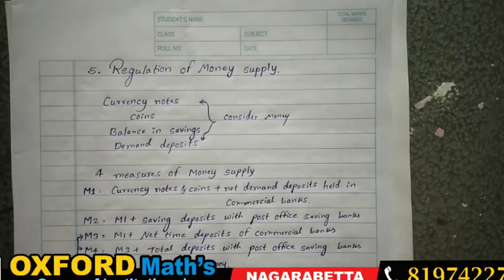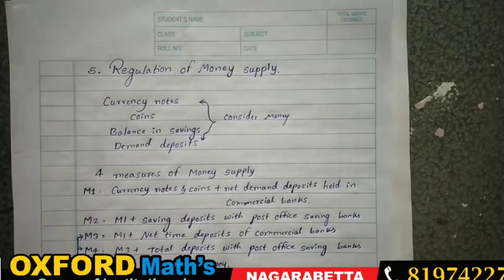So my dear students, money does not mean only the currency notes or coins. Even some other additional money which cannot be supplied in our hand is also considered as money. For example, whatever savings you have kept in a bank and whatever money you have deposited in the bank for a certain time, all of that is considered as money itself.